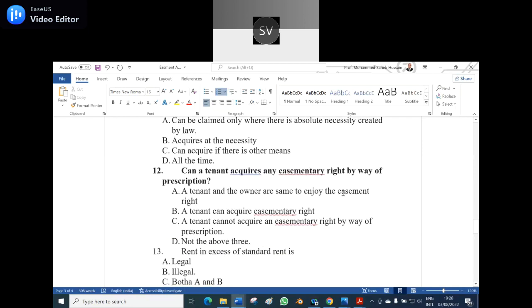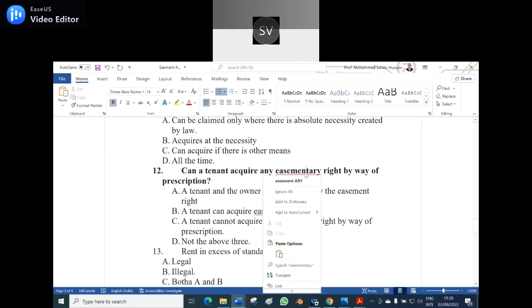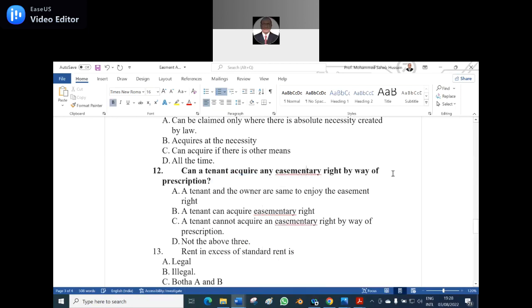Twelfth question. Can a tenant acquire any easementary rights by way of prescription? Option A, tenant and the owner are same to enjoy the easement rights. Option B, a tenant can acquire easementary rights. Option C, a tenant cannot acquire any easementary rights by way of prescription. Option D, none of the above. Option C is the correct answer.